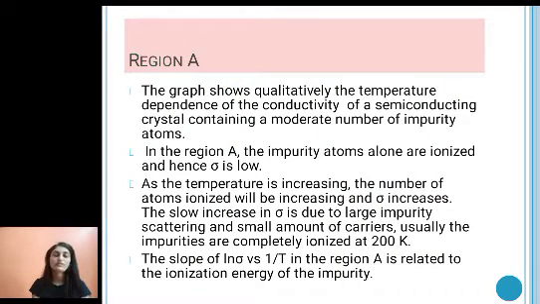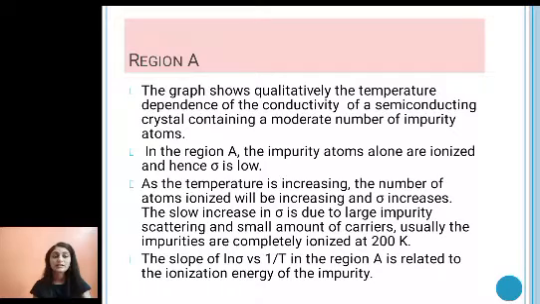So again, we will see what is happening in region A. In region A, the impurity atoms alone are ionized, and therefore conductivity is less. As the temperature increases, the number of atoms ionized increases and conductivity increases. This slow increase in conductivity is due to large impurity scattering and a small amount of carriers. Usually the impurities are completely ionized at 200 Kelvin.